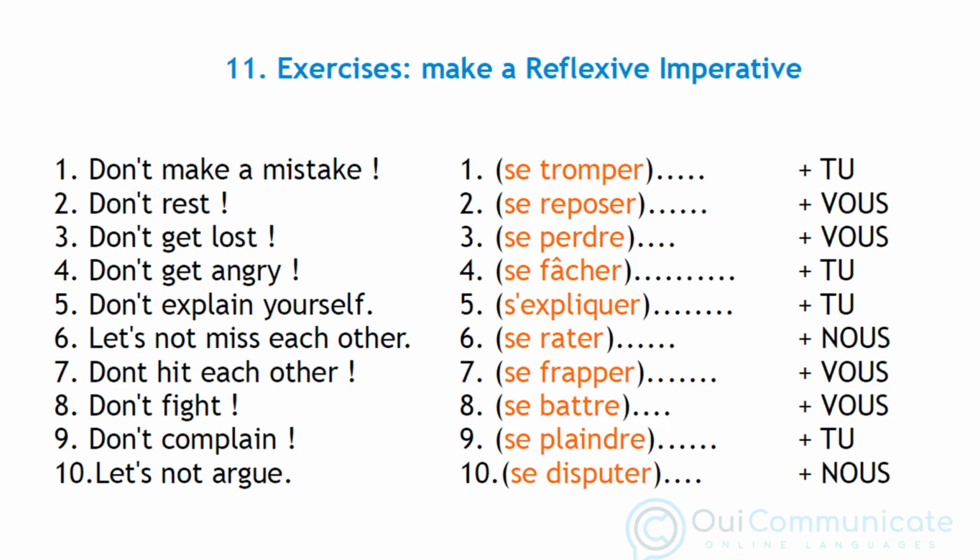Number 5, ne t'explique pas. Number 6, ne nous ratons pas. Number 7, ne vous frappez pas. Number 8, ne vous battez pas. Number 9, ne te plains pas. Number 10, ne nous disputons pas.